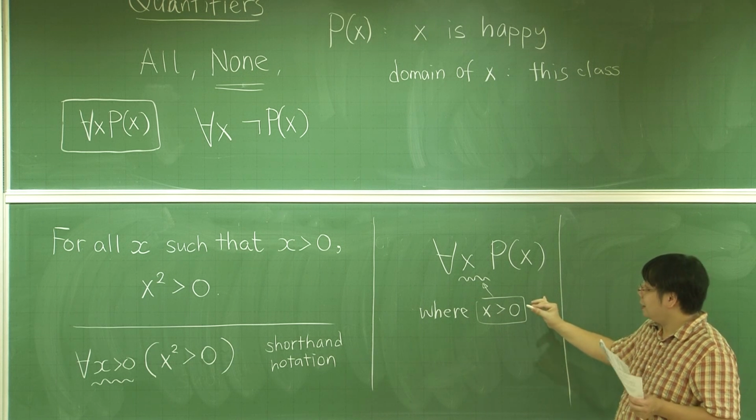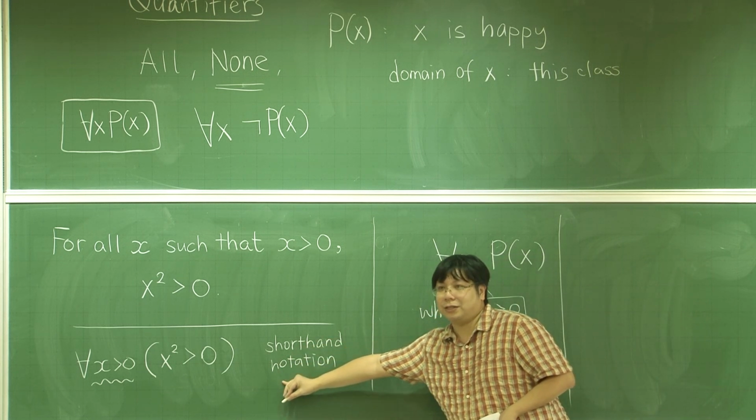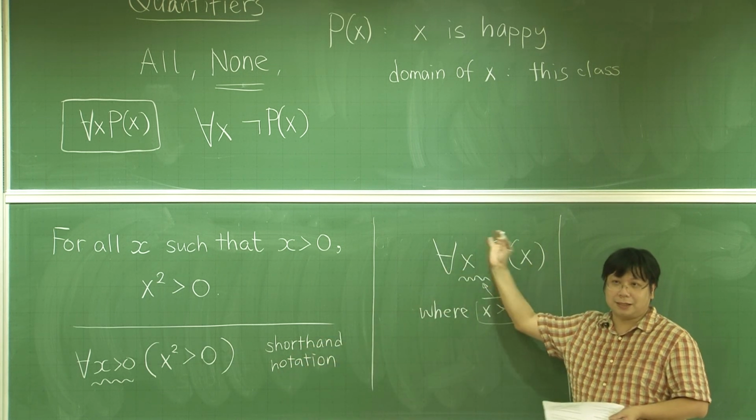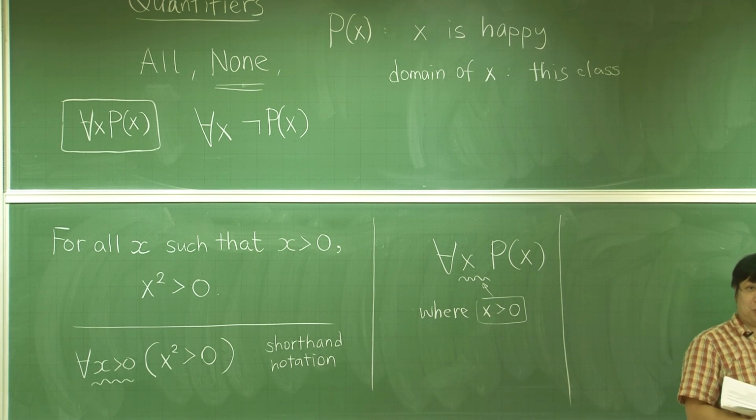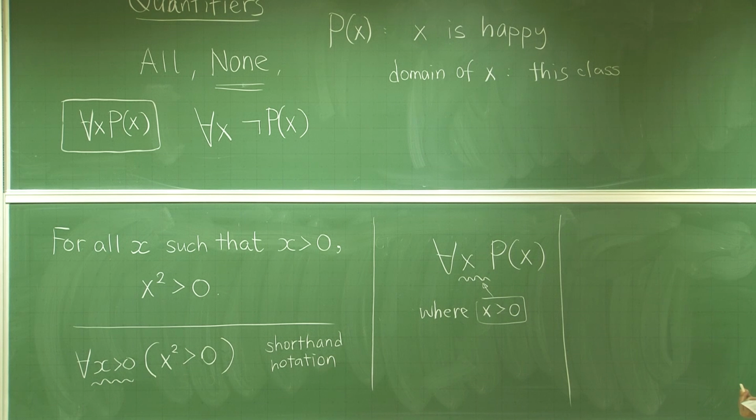there is always a way to transform this shorthand notation back into a form like this. So I will write down two possible solutions. Only one of them is correct, and you will decide which one is correct.